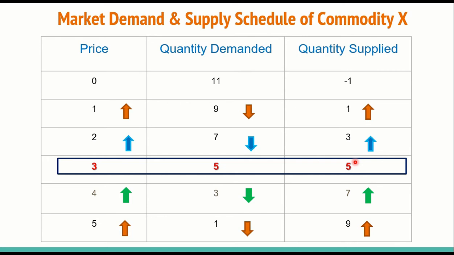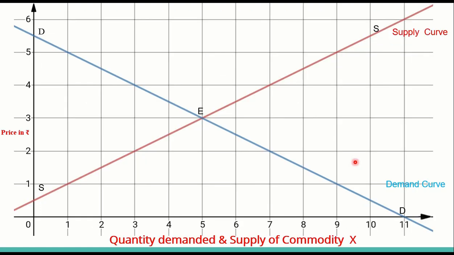When we plot the demand and supply schedule on the graph, we get the demand and supply curves of the schedule. Let me plot the demand and supply schedule we have just discussed. In this graph, DD is the market demand curve of commodity X and SS is the market supply curve of commodity X.